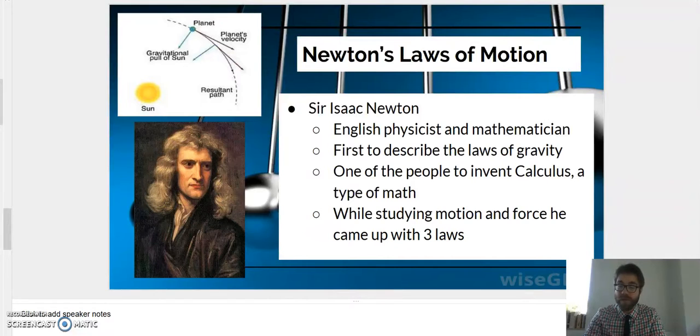So the guy that came up with a bunch of ideas when it comes to physics is Sir Isaac Newton. He was a physicist and a mathematician. He described gravity, he invented calculus, but most important for us, he came up with the 3 laws of motion that we've been studying for the past week or so. So, let's get to his first law of motion.